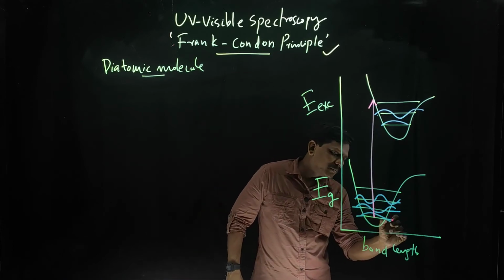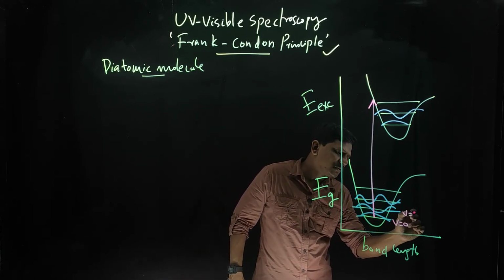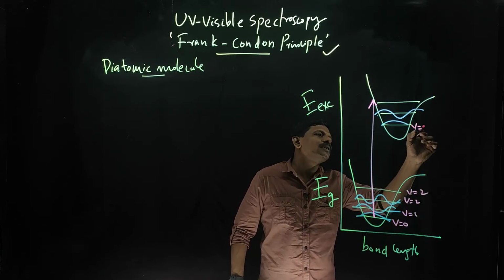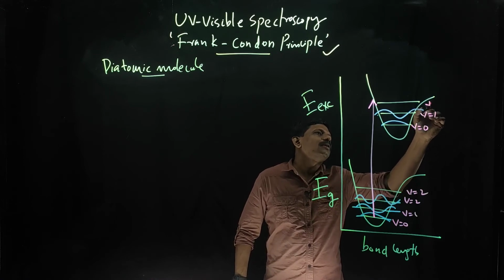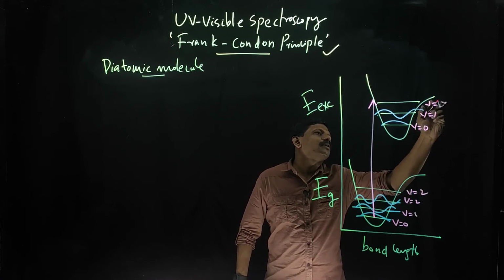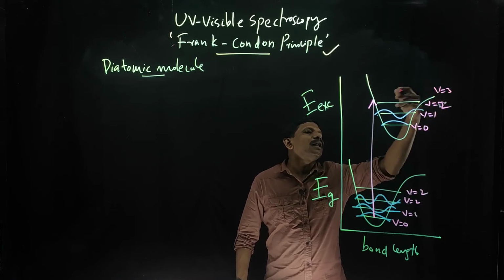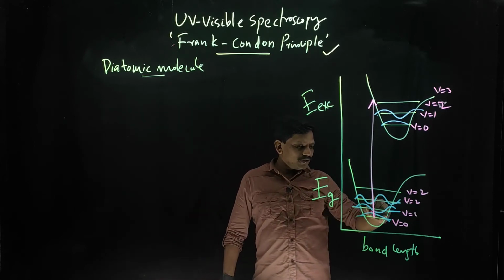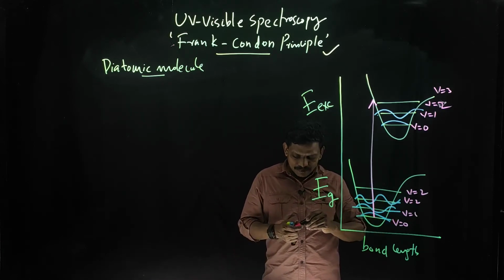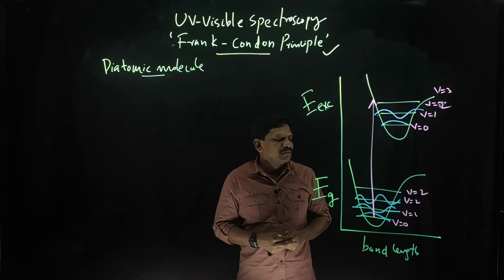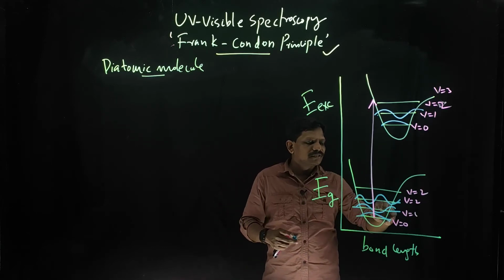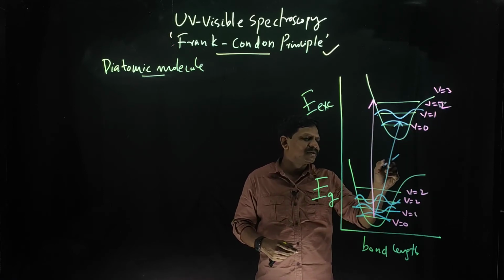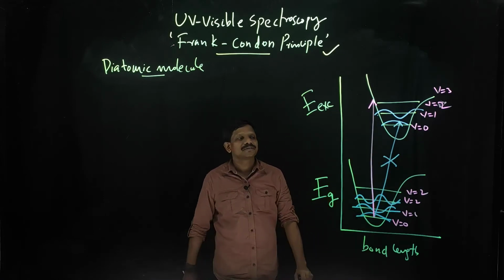So what are these vibrational levels? This is V equals 0, V equals 1, V equals 2, like that. Here also V equals 0, V equals 1, V equals 2, V equals 3, like that it is going. Now can you express it like this? Suppose I am drawing like this. V equals 0 in the ground state to this level, 0 to 0. It will not happen. Why does it not happen?